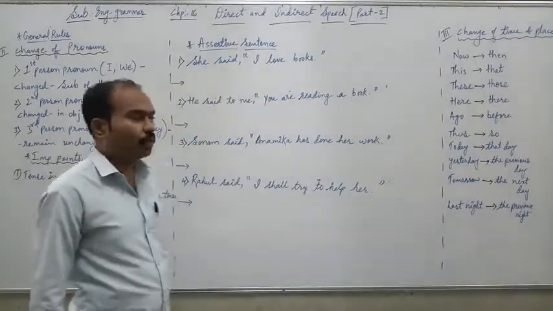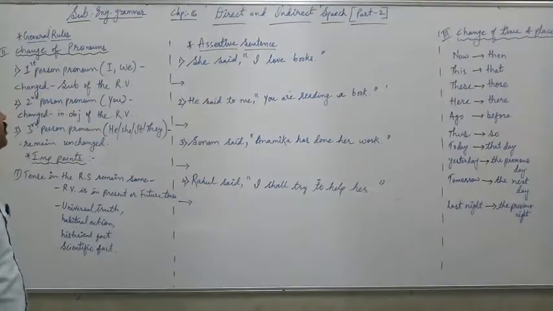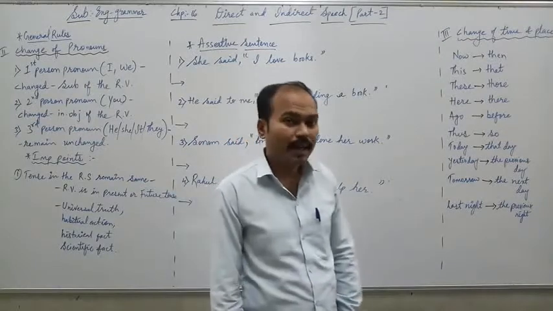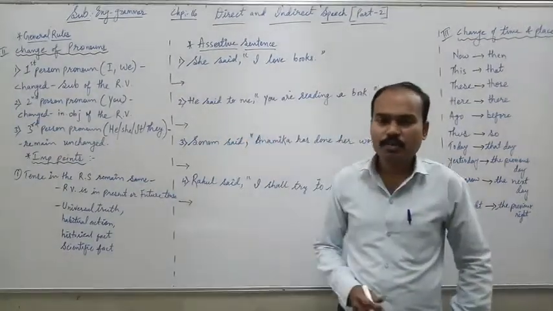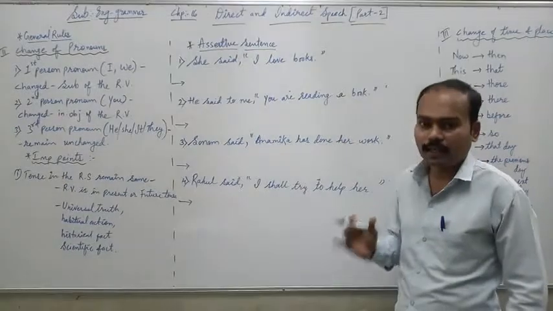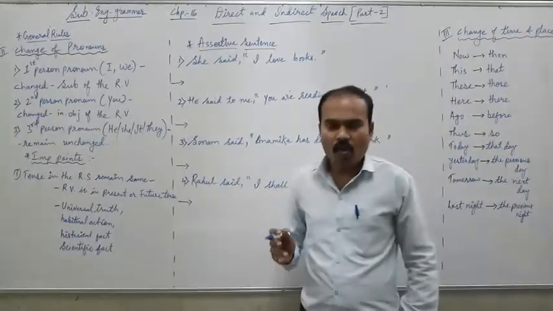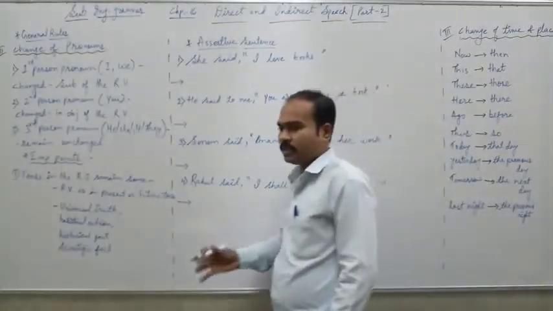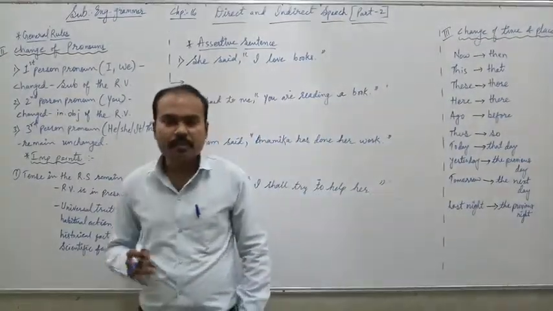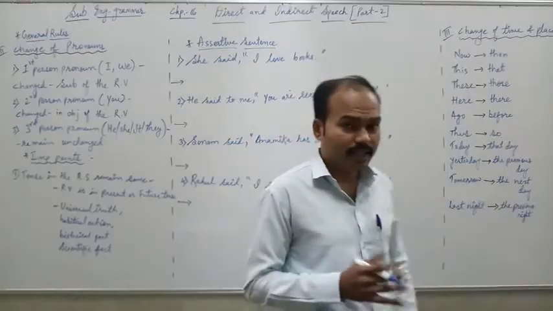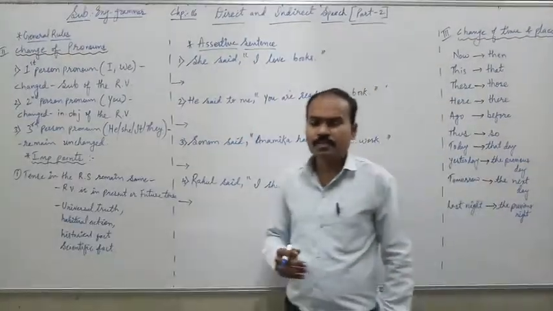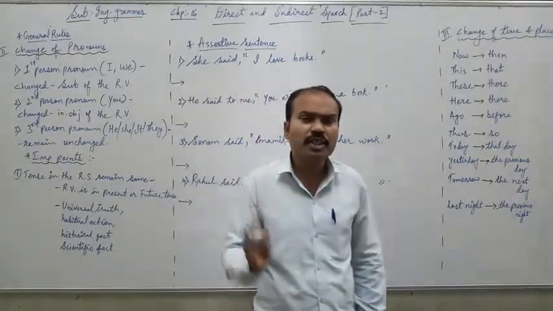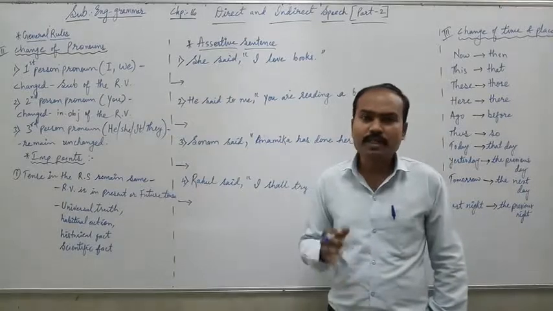Today we are going to do in English grammar chapter number 16, that is direct and indirect speech, part 2. It means we are going to do the continuation of direct and indirect speech, the lesson which we already started in the last lecture. In the last lecture we studied the meaning of direct speech and indirect speech. Also, we started with some general rules regarding how to change the tense of the reported speech.